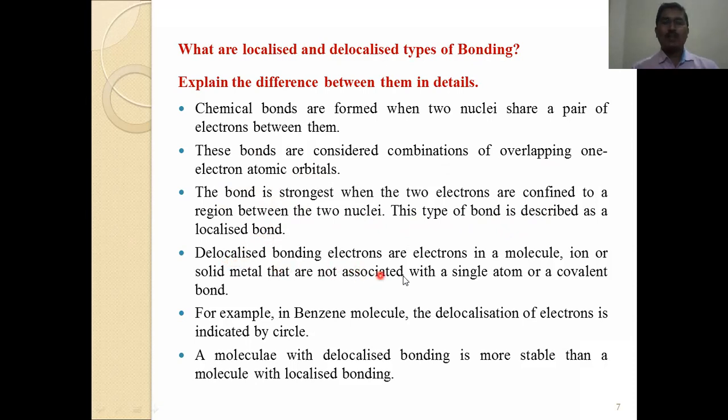Delocalized bonding electrons are electrons in a molecule, ion, or solid metal that are not associated with a single atom or covalent bond. For example, in the benzene molecule, the delocalization of electrons is indicated by a circle. A molecule with delocalized bonding is more stable than a molecule with localized bonding.